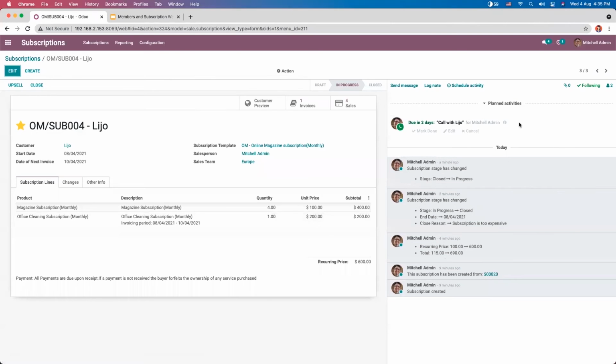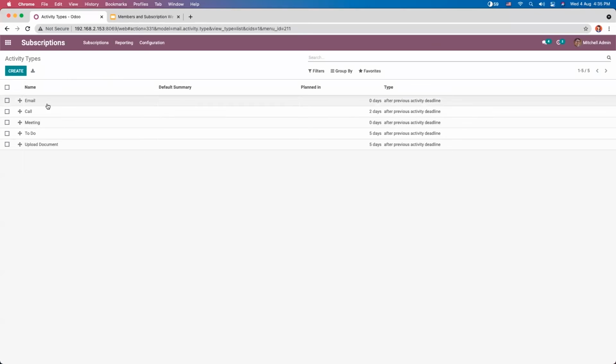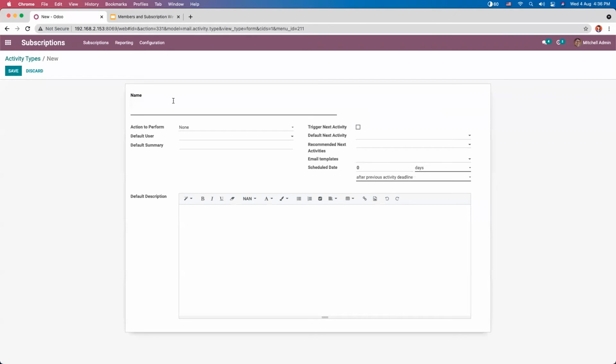Can schedule it. So here can be the plan activities. And you can also create your own activity type. Here when you come under configuration, we already have some activities like email, call, meeting.